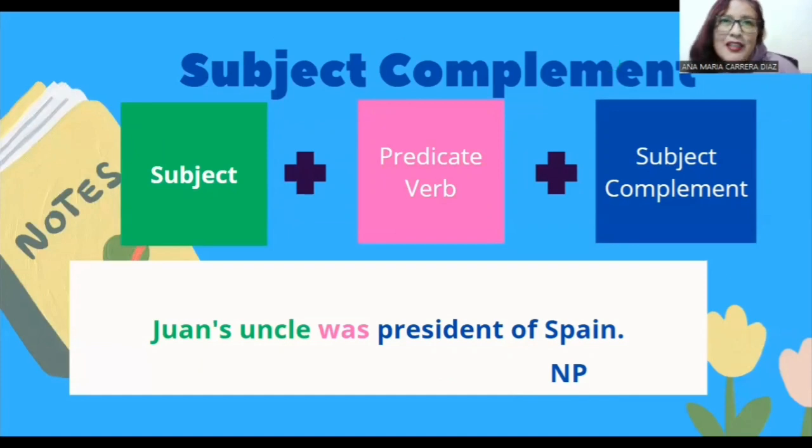Let's continue with the example where a noun phrase is our subject complement. Okay, in this sentence, Juan's uncle was president of Spain. The noun phrase president of Spain has as its core the noun president, hence its name. And this phrase renames the subject, which is in this case Juan's uncle.